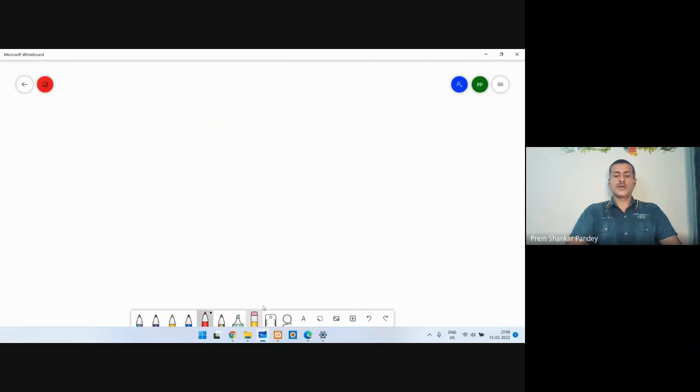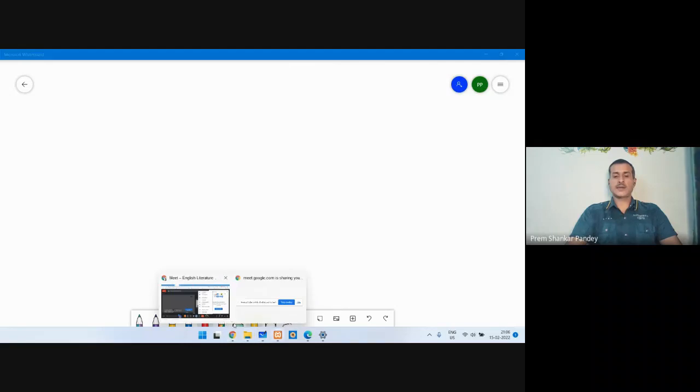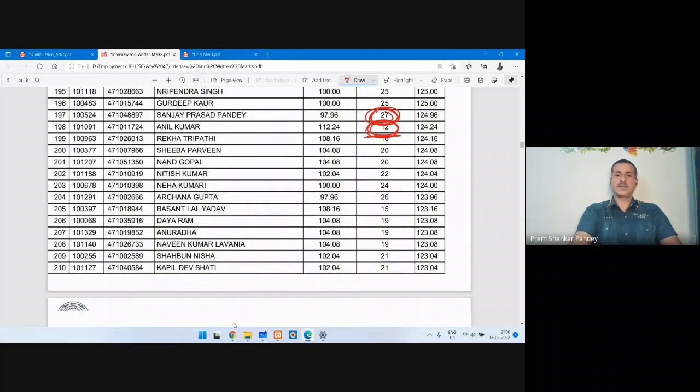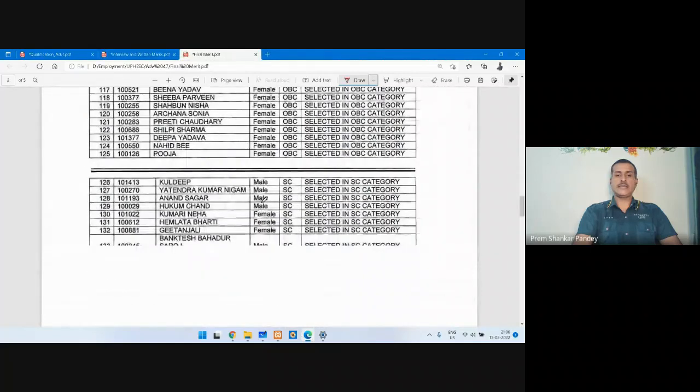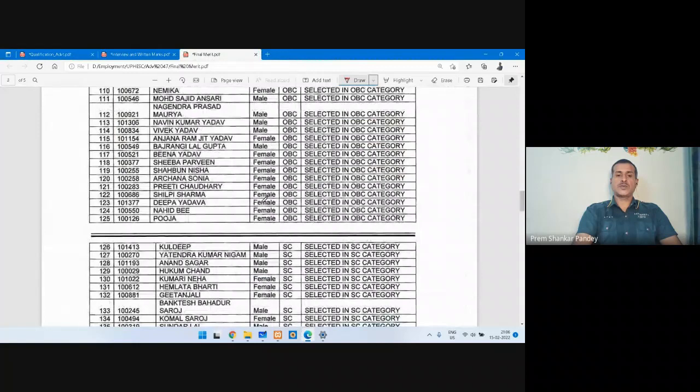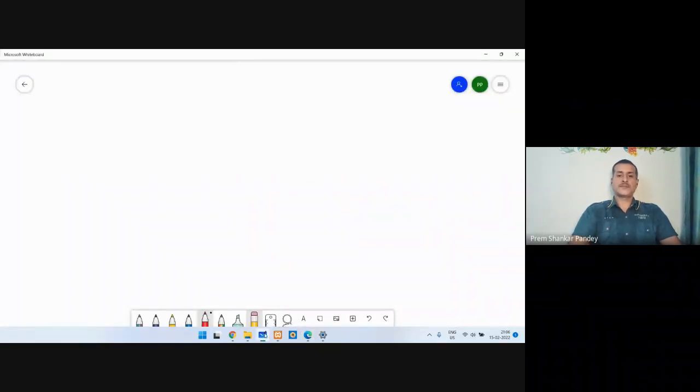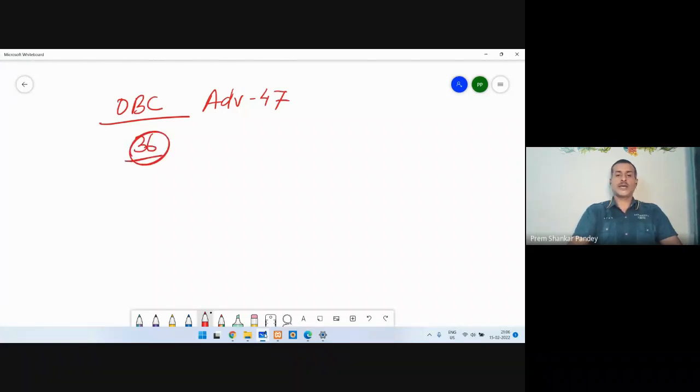Okay, so let's see what the total candidates were in the last advertisement number 47. You can see here the final merit. OBC started with Tanveer Khan, from 90 to 125. So 36 vacancies were there for the OBC candidates in advertisement 47, in total including co-education and women's.